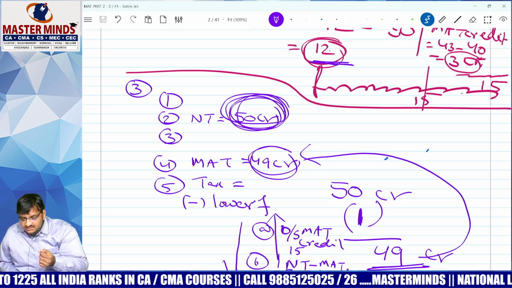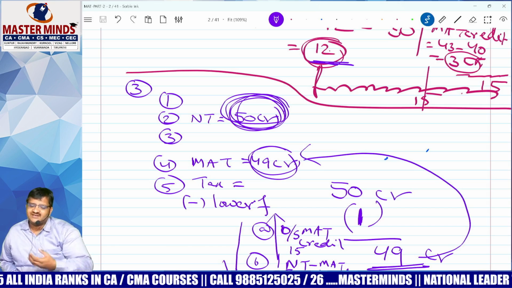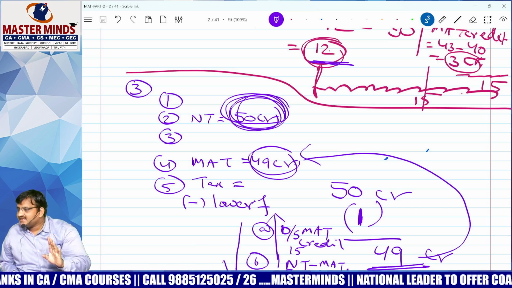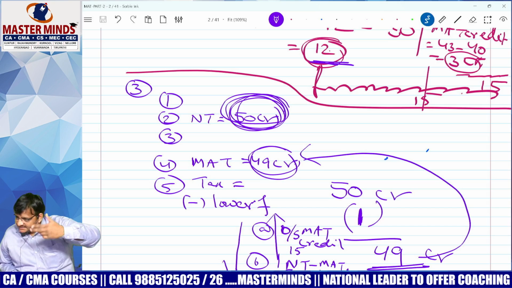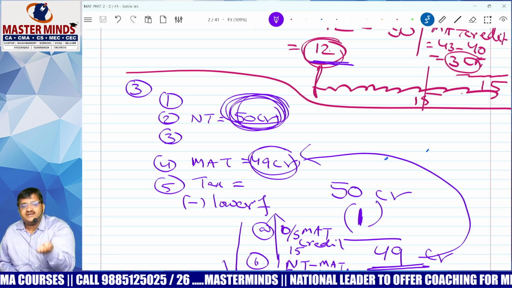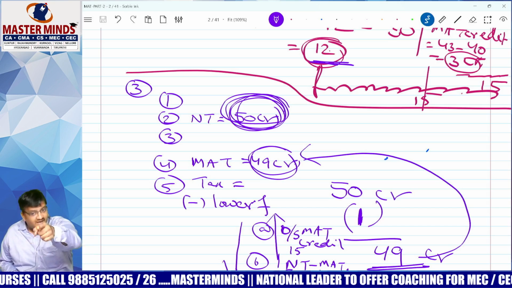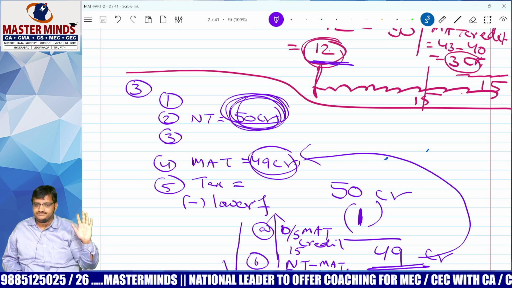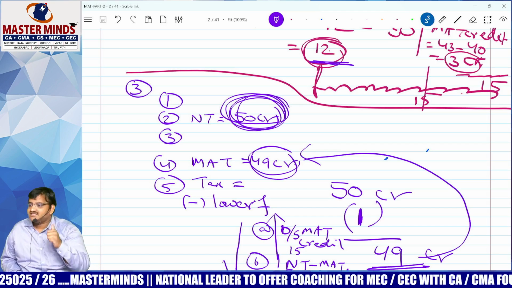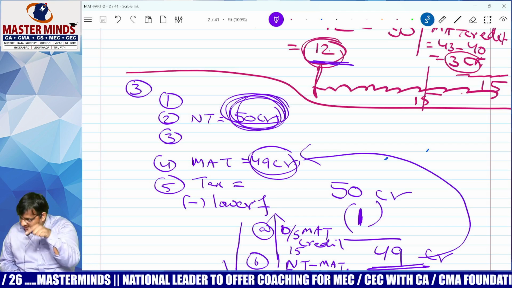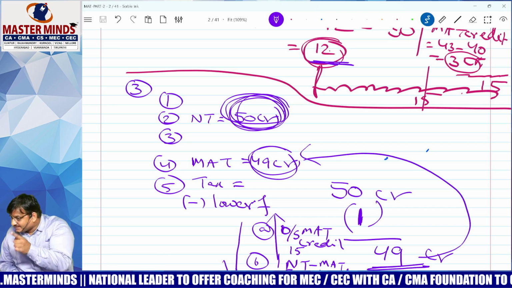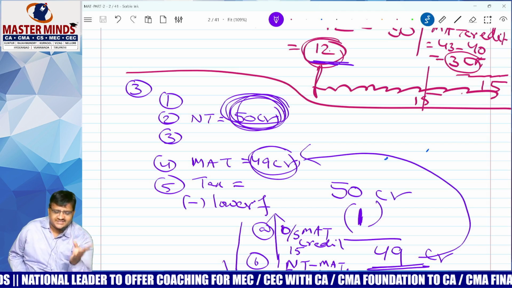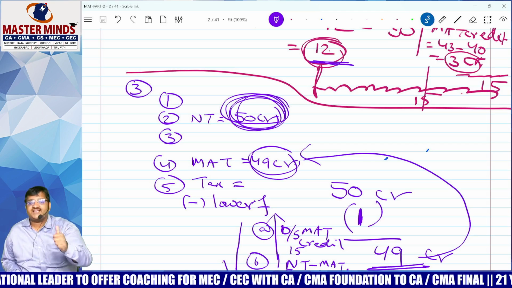Correct? Then doubt: why do I need to pay unnecessarily? Don't worry. Even though you paid MAT, I will give you a credit. The credit you can carry forward. You can adjust also. Within how many years can we adjust? 15 years. Next, when can we adjust? In the year in which your normal tax liability is higher than MAT liability. Correct? Yes.